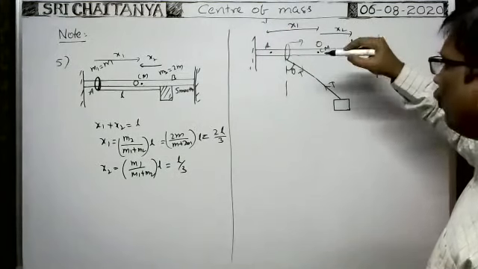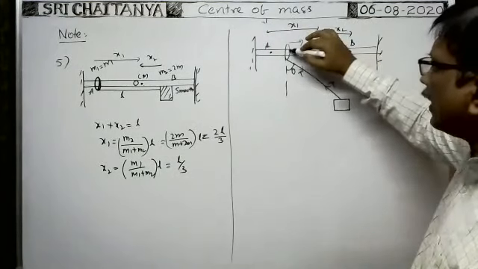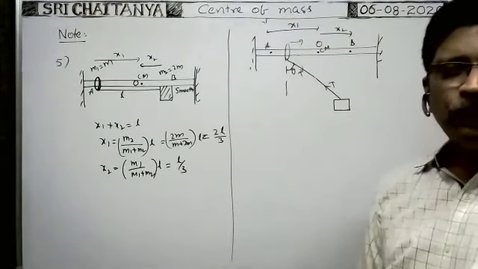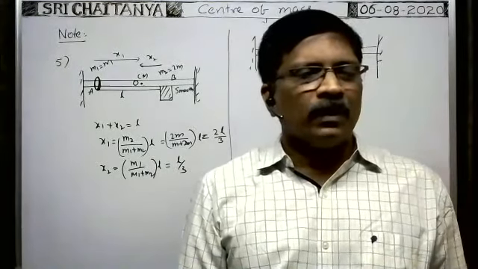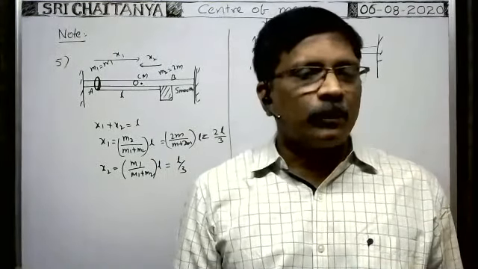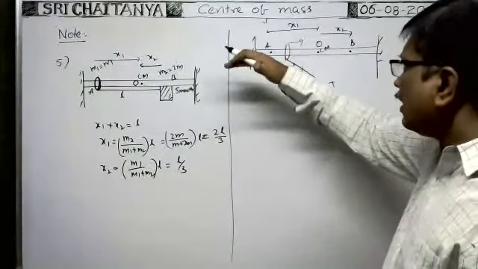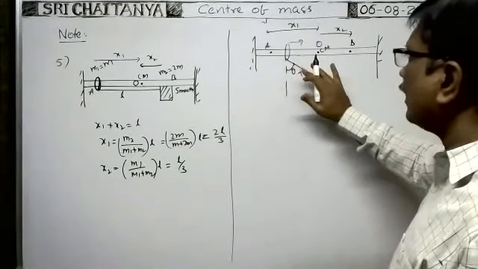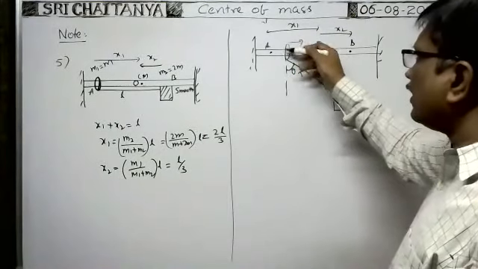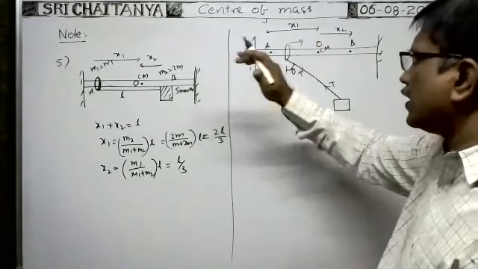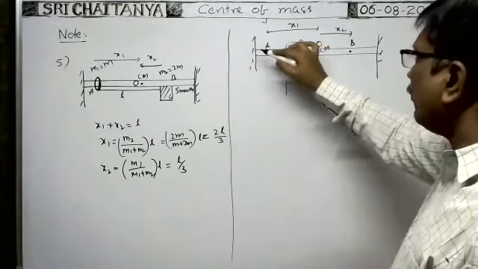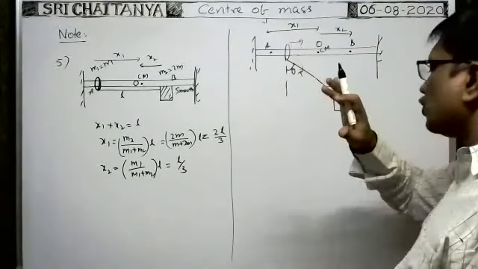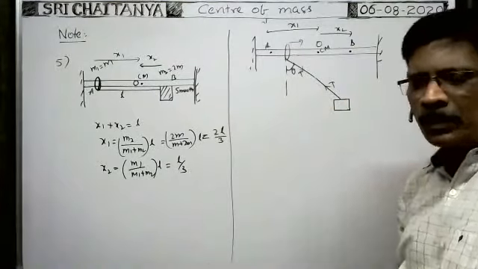But the force exerted by one body on the other body due to the string, that is the internal force. The tension is the internal force. Internal force does not alter the center of mass position. Here, along the horizontal direction, no force acts on this system. There is no friction while the ring is moving, here it is a smooth rod, as we already noted. So while the ring is moving towards the right, no friction force acts. On this block also, along the horizontal direction there is no friction, there is no external force acting on them.